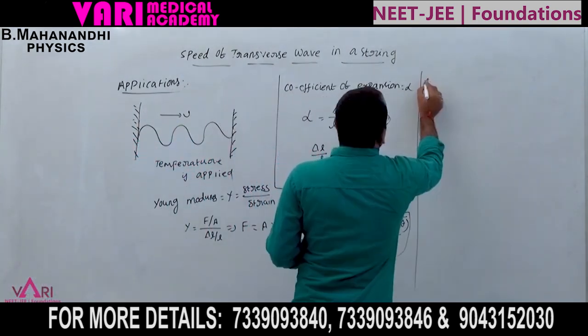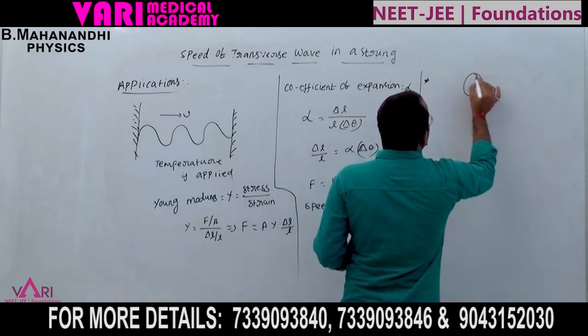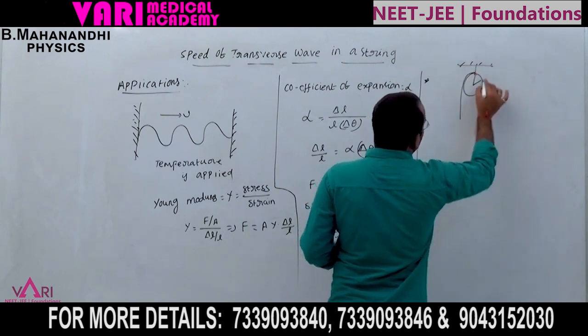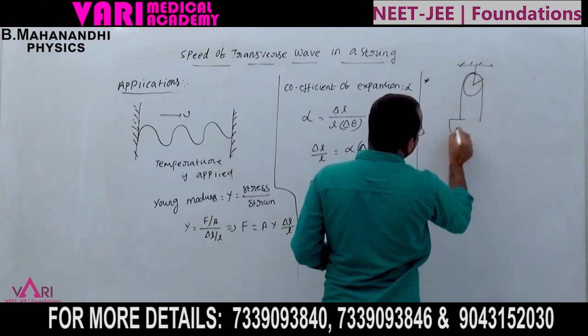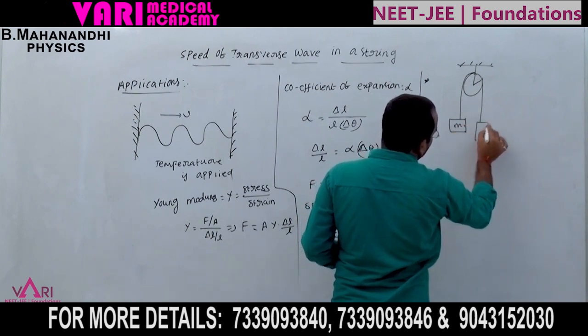Now, another application. A pulley is hanging, with tension applied in an Atwood machine, where masses are connected. One mass is M1 and another mass is M2.